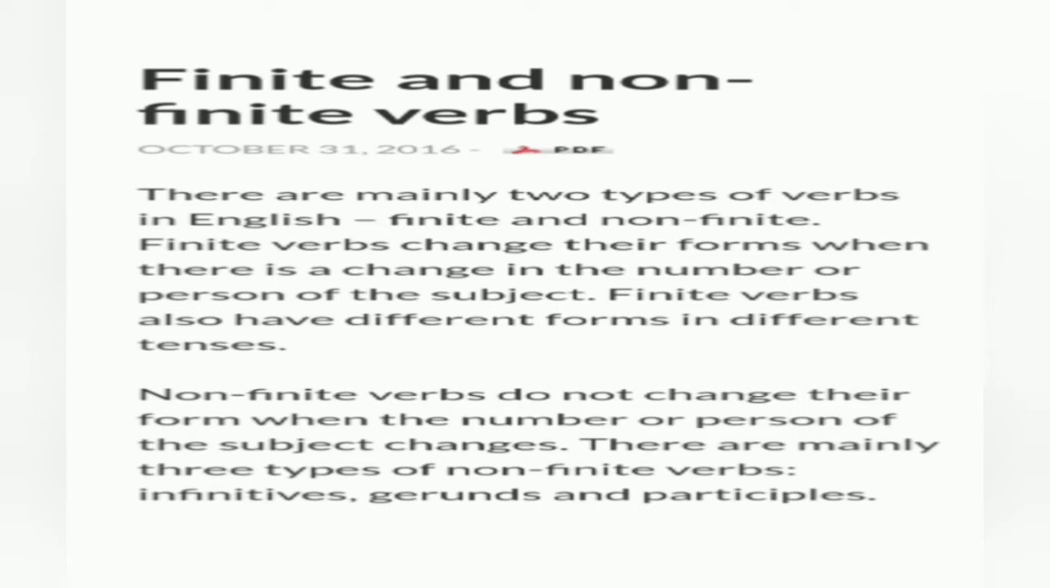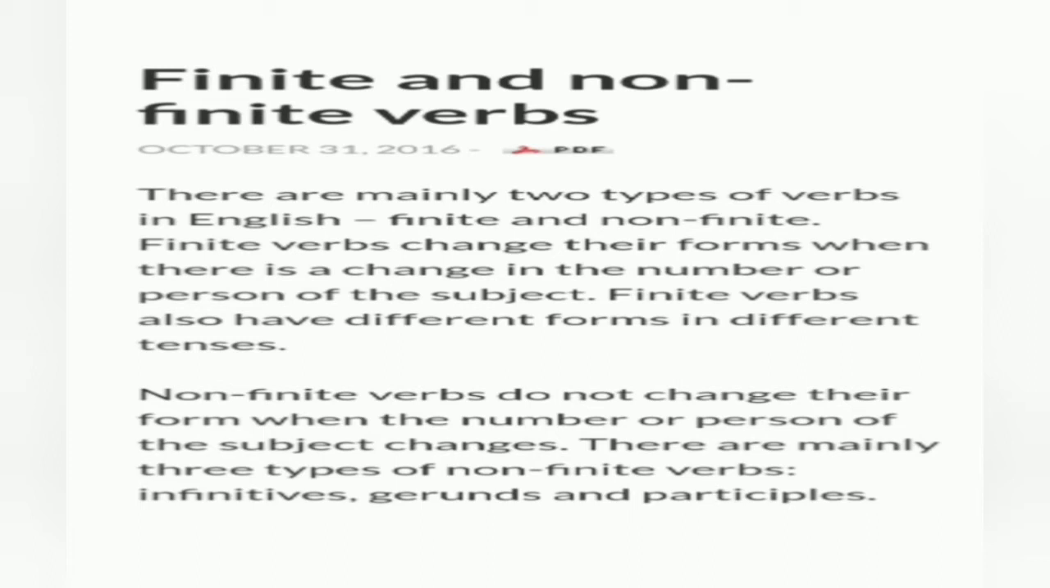Okay ji, there are mainly two types of verbs in English: finite and non-finite. Finite verbs change their forms when there is a change in the number or person of the subject, like subject and verb agreement. Meaning, in case of finite verbs, it changes its form according to the number and person of the subject. Those verbs we call finite verbs.